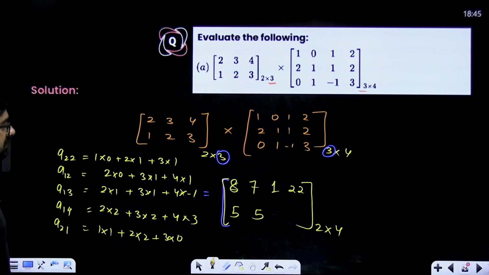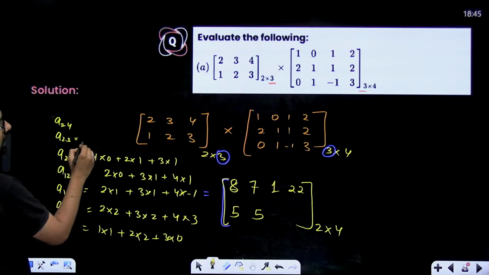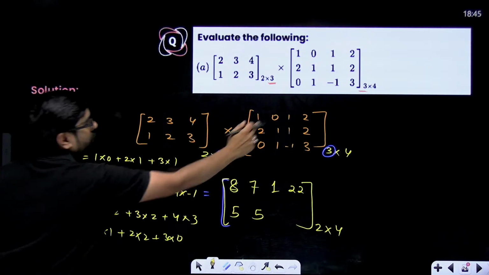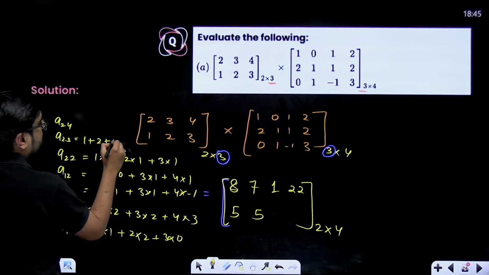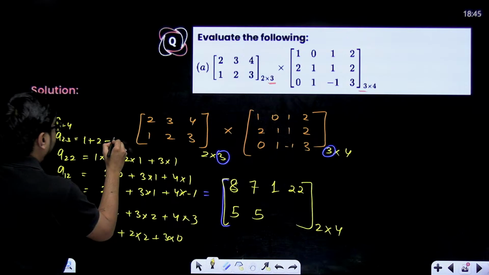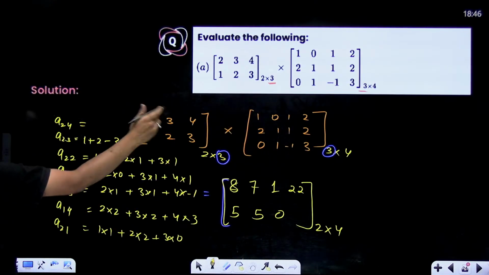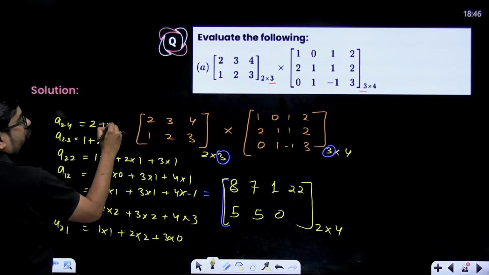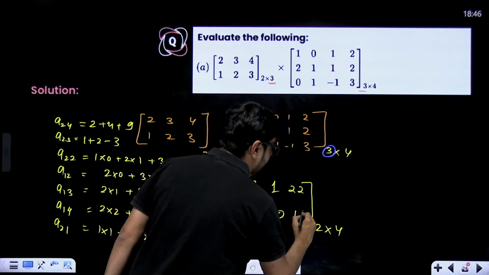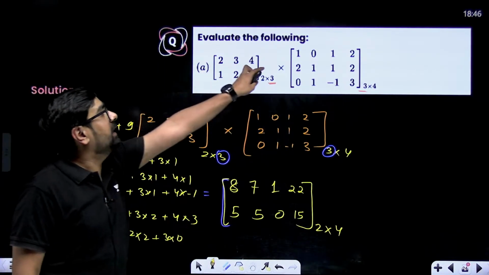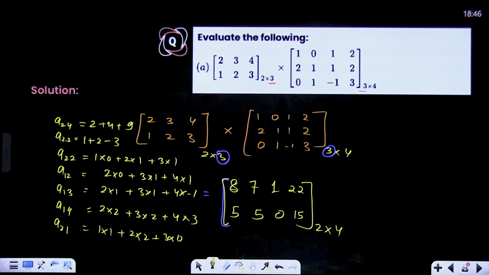Okay, and similarly we can find A23 and A24. A23, second row, third column, will become 1 multiplied with 1, 1, plus 2 multiplied with 1, 2, plus 3 multiplied with minus 1, that means minus 3. So 3 minus 3, that means here we are going to get a 0. And A24, second row, fourth column, that means 1 multiplied with 2, 2, plus 2 multiplied with 2, 4, plus 3 multiplied with 3, 9. 2 plus 4 is 6, 6 plus 9, 15. So we'll get a 15 over here, and this will be the multiplication product of these two matrices. This is how you're supposed to multiply.